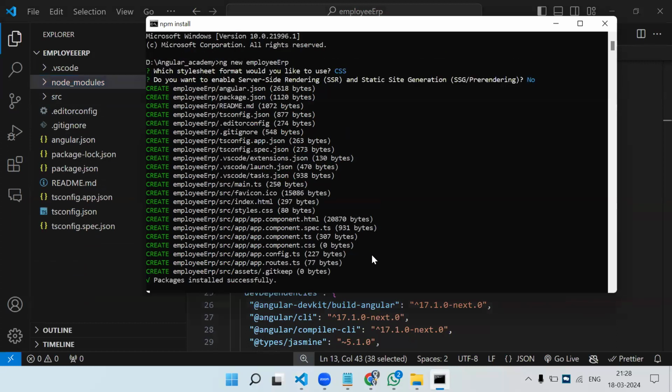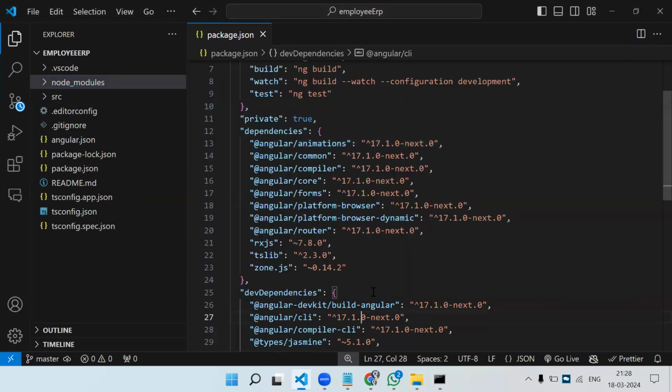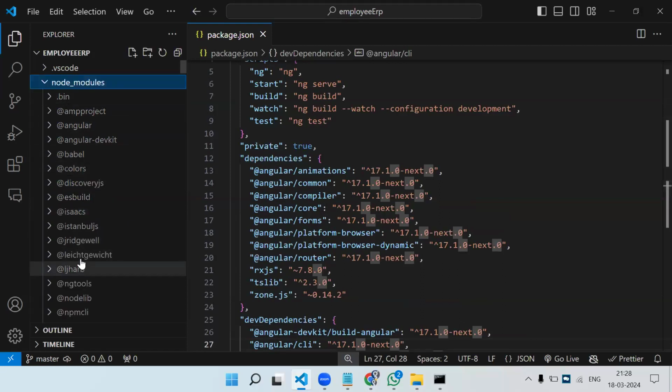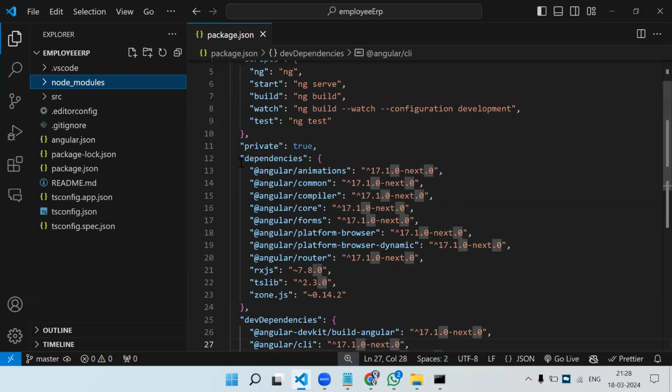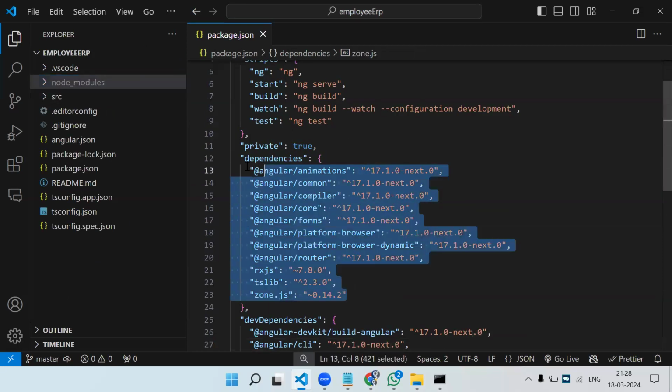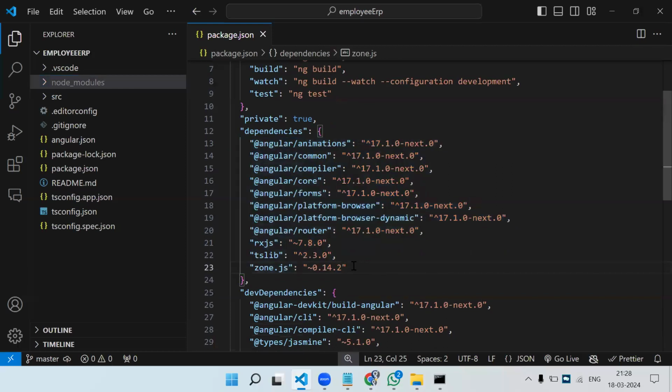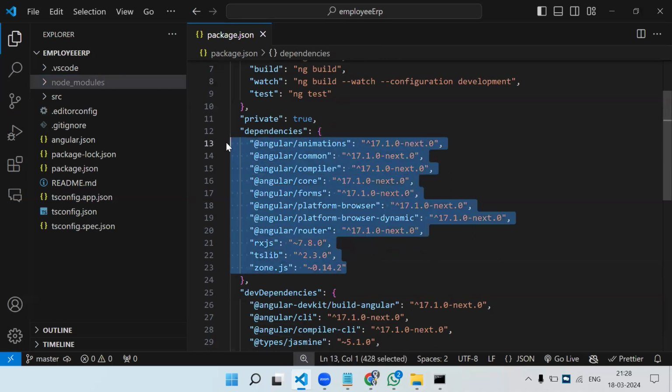Why is it still stuck? Yeah, it was waiting for me. Okay, so what are the libraries we got in node module? Node module is nothing but whatever libraries or packages we had listed over here. These are the default packages we get when we create Angular. Based on our use or our requirement, we keep on adding new libraries also, like RxJS, Bootstrap, PrimeNG, AG Grid, Material. Whatever external libraries you need, you will keep on adding over here.